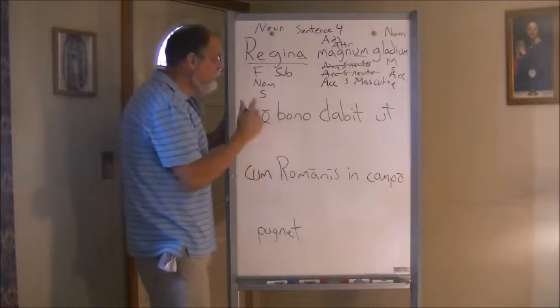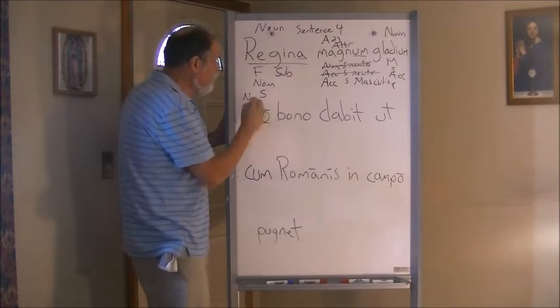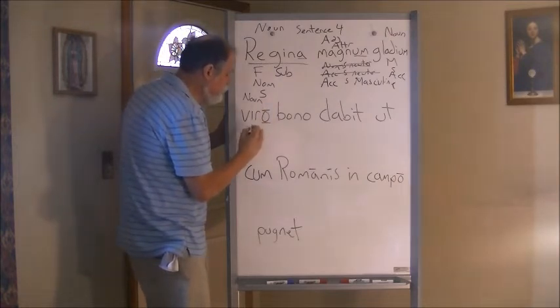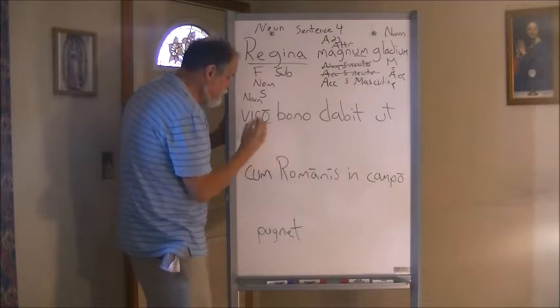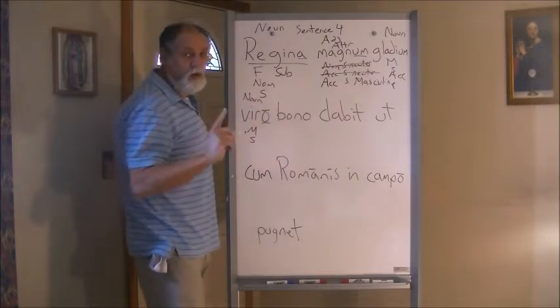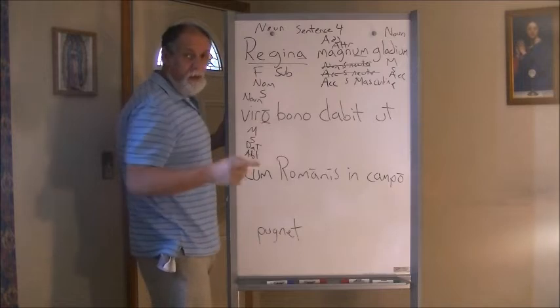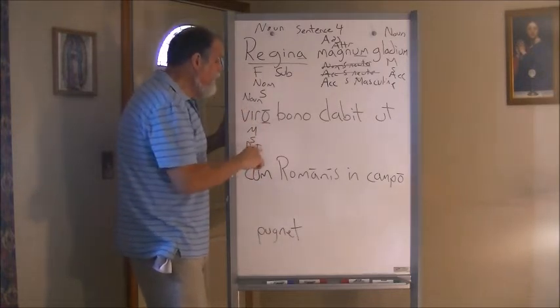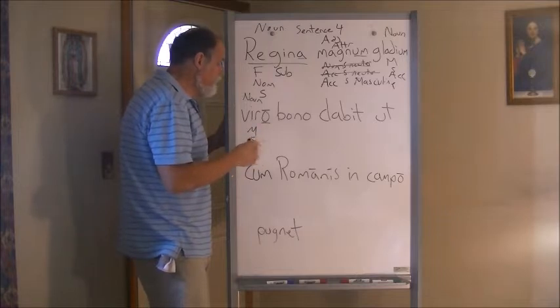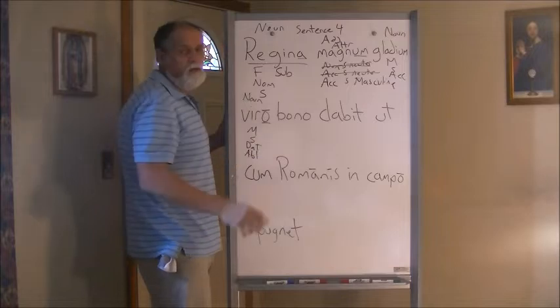Viri, second declension. We know this is a noun. All right. So again, we look for the qualities of a noun. What do we recognize? Well, we recognize that it's masculine. Obviously, it's the word man. It is singular, and it can be two cases. It could be dative, or it could be ablative. Well, if it's dative, it's probably an indirect object. We're going to look for a verb of giving, showing, or telling. And if it's ablative, it can be ablative of means or instrument. It could be in some other form of the ablative.